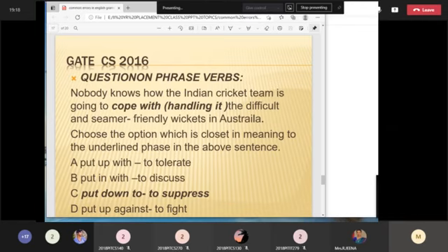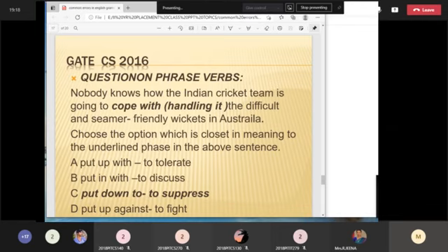But in the exam you will not have the meanings. Here I just want to make you clear. I have given you the meanings here, but in the exam you will not have them. That is why with phrasal verbs, if you take the verb put, put in, put up, put down, you will have so many different meanings. Put up means tolerate, put in means discuss, put down means suppress.